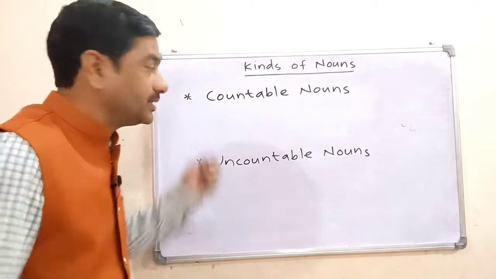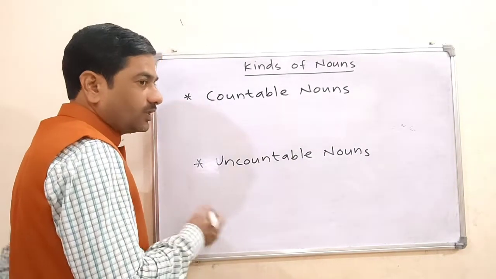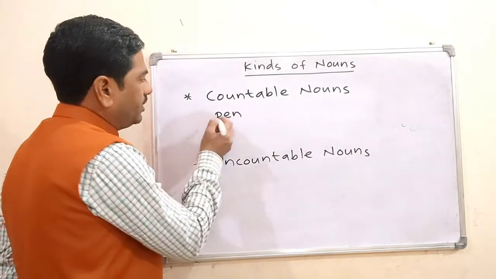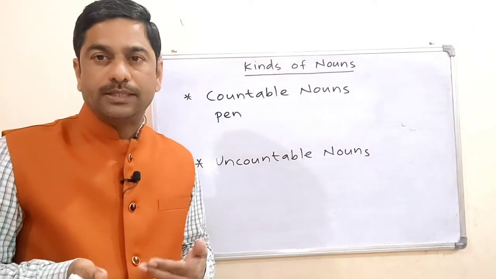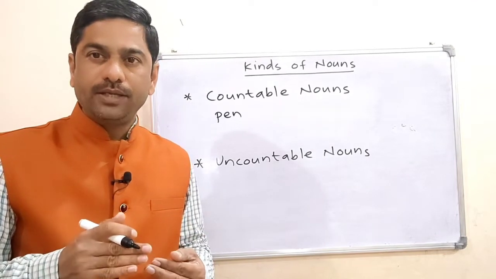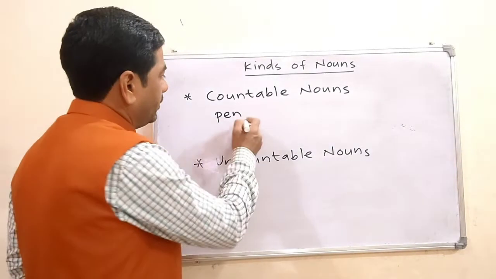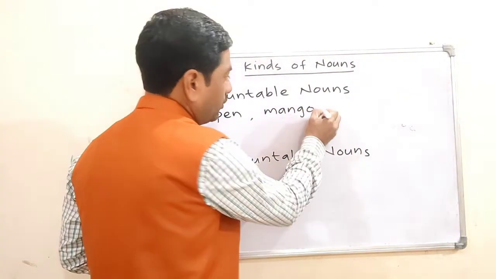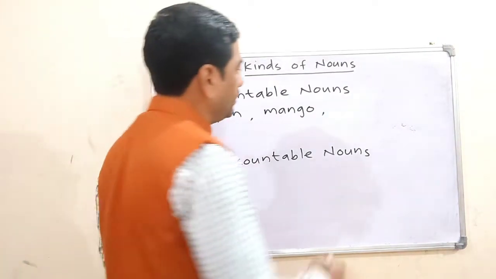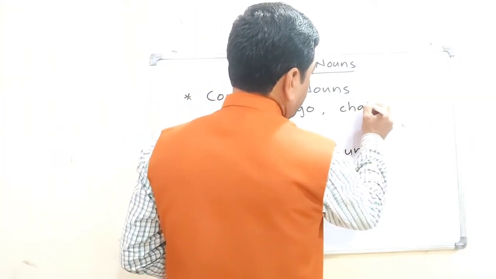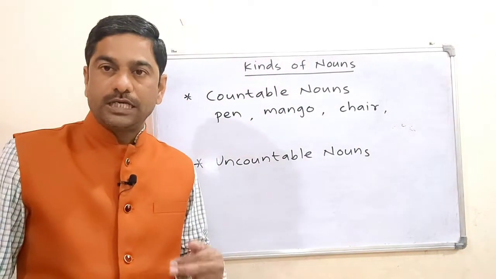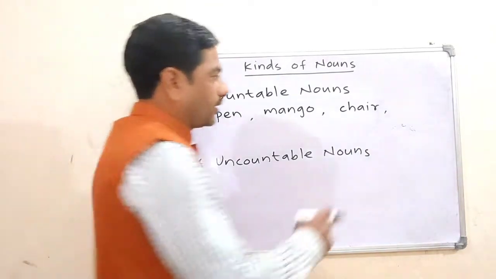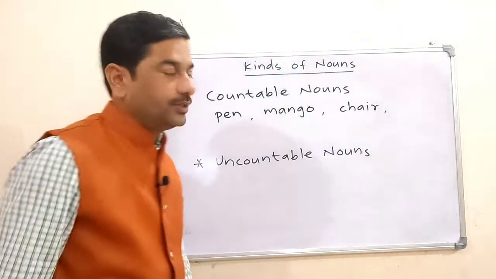I will write here examples of countable nouns. Pen, a pen, pens. So they have a plural form: a pen, pens. That is a countable noun. Then mango, a mango, mangoes, right? Chair, a chair, many chairs. One chair, many chairs. So they have a plural form. We can count them as 1, 2, 3.